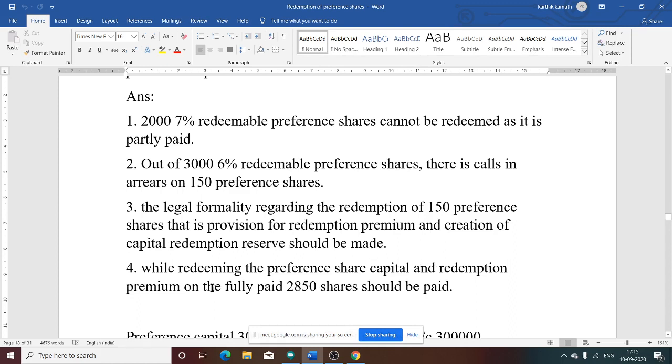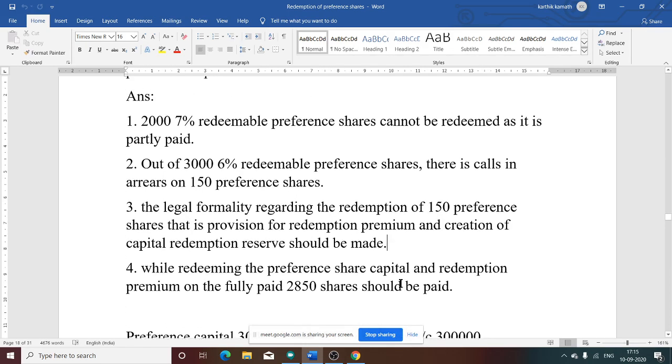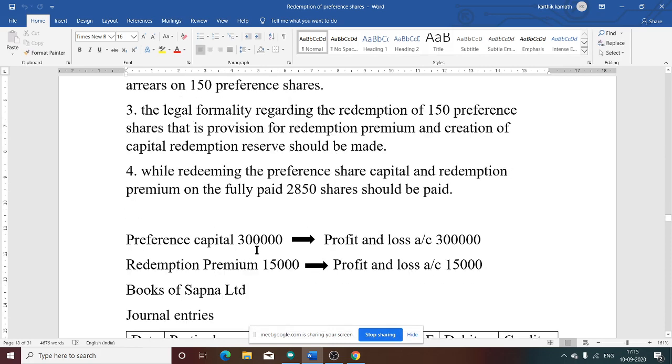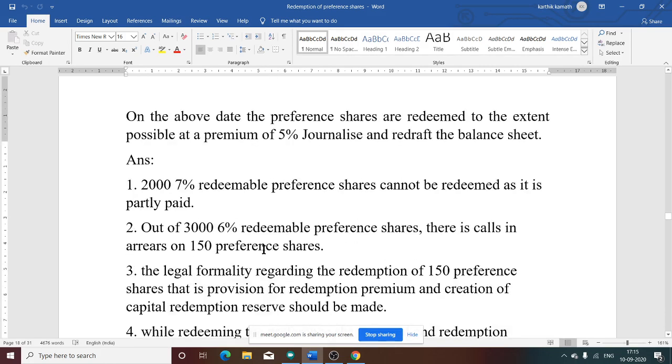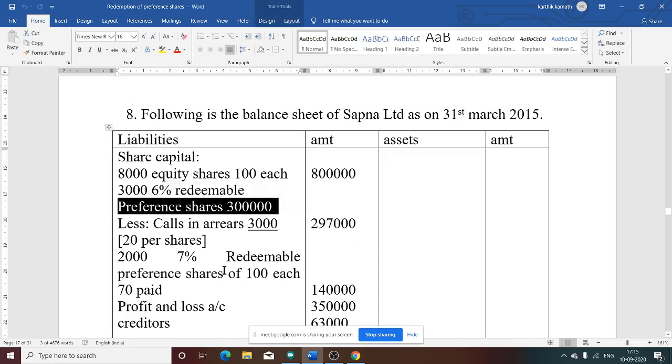Next, while redeeming the preference share capital and redemption premium, on fully paid 2850, 2850 shares should be paid. And what about 150? 150 cannot be paid because there is a call scenario. Now you need to do the working note. After seeing all these conditions, now you need to do the working note. First working note is preference share capital. If you see in the problem, preference share capital is given. What is that amount? 3 lakh.